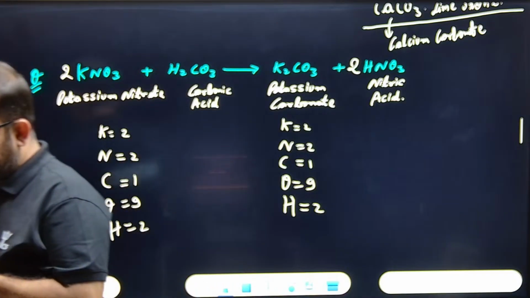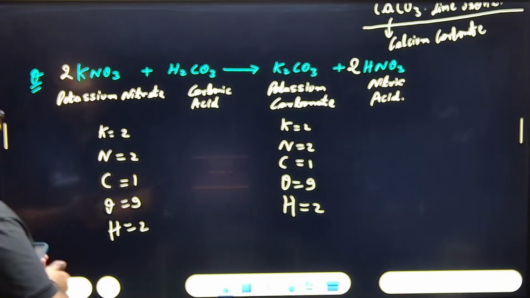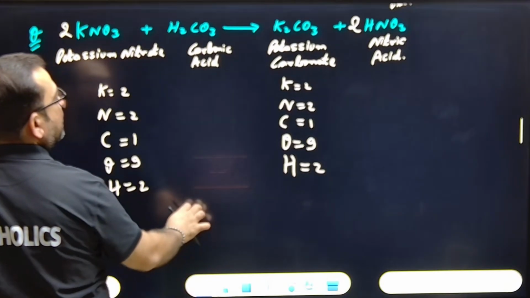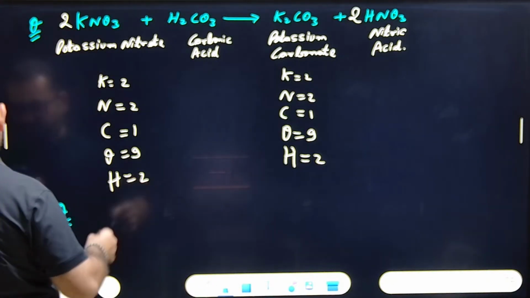And another example is waiting. 2KNO3 plus H2CO3 gives K2CO3 plus 2HNO3. Correct. If this is done, let me know the balancing for this question I'm writing over here.